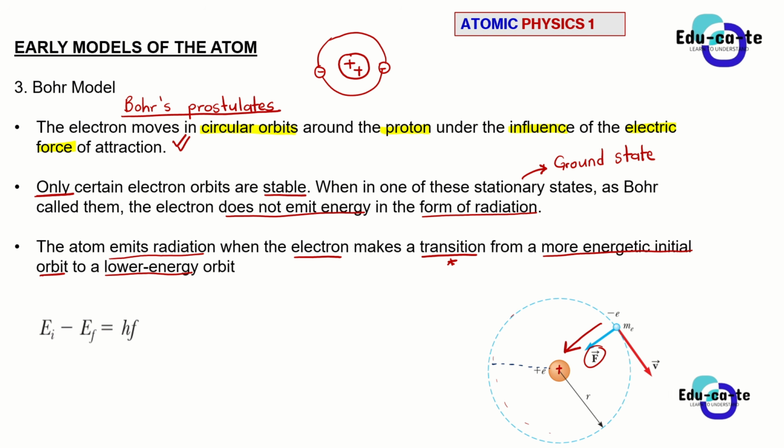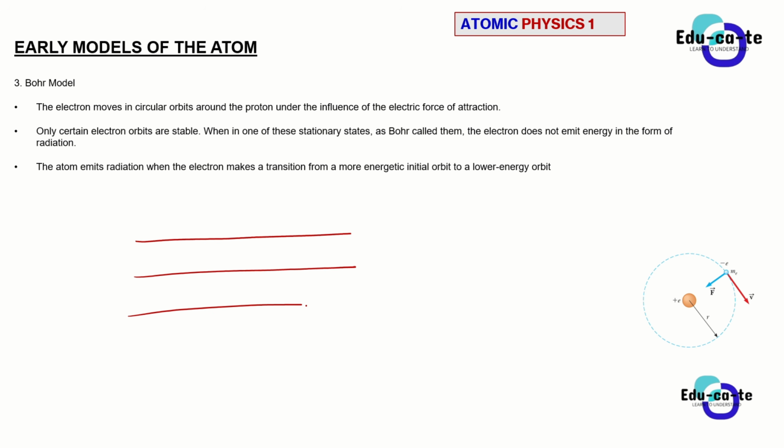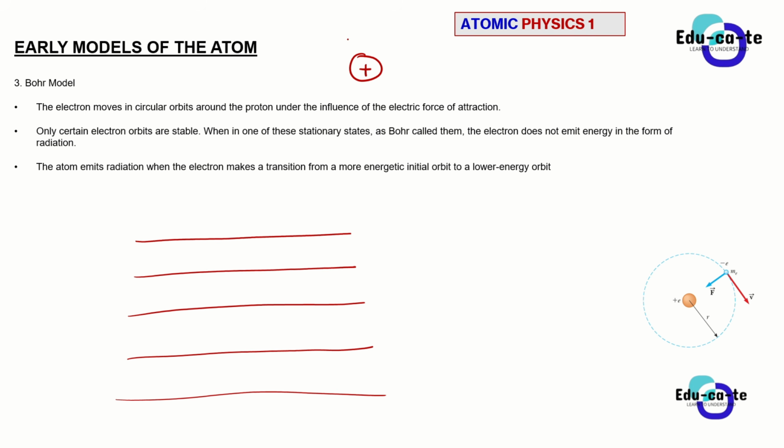Now, let's explain this clearly using diagrams so that you can understand. Just going to make the words a bit smaller. So basically, an electron has got different energy states depending on how far it is from the nucleus. All right. So if we take a nucleus here, it's positively charged. We put an electron here and just say this is our first orbit.